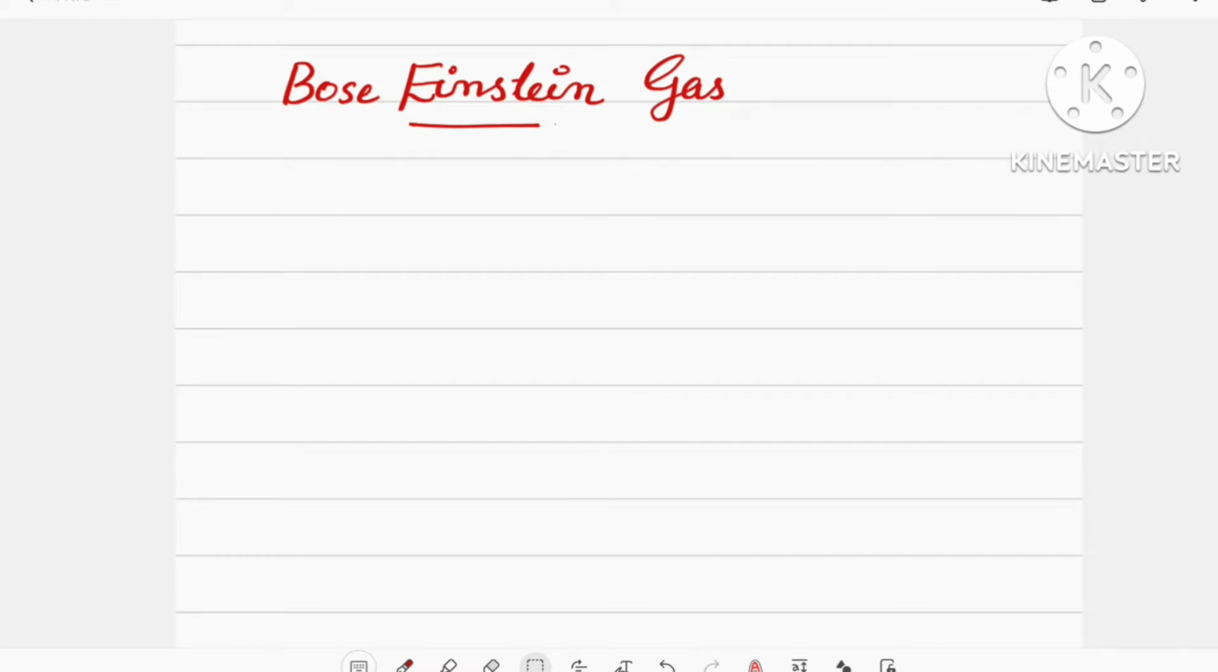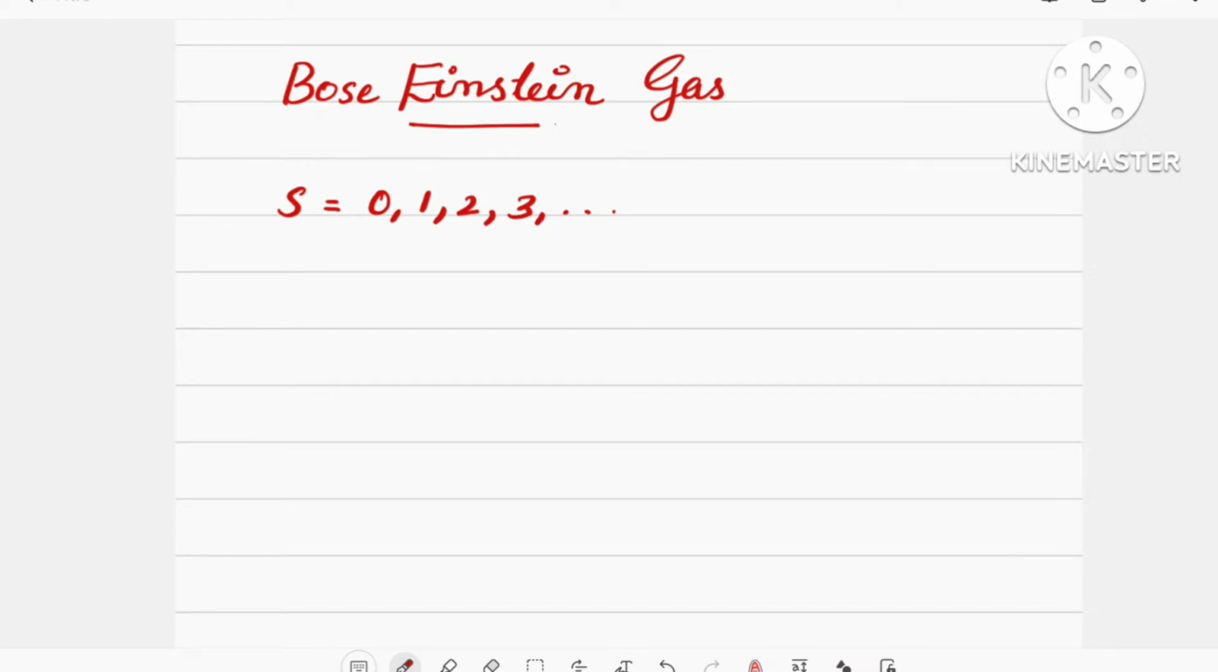Bose Einstein gas means nothing but an assembly of bosons. We know that bosons have either zero or integral spin, that is integral spin means 1, 2, 3 etc. Then bosons have spin 0, 1, 2, 3 etc. That we can write as S is equal to 0, 1, 2, 3 etc. in case of bosons.